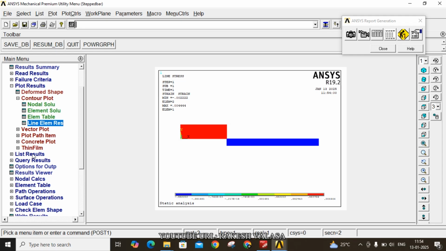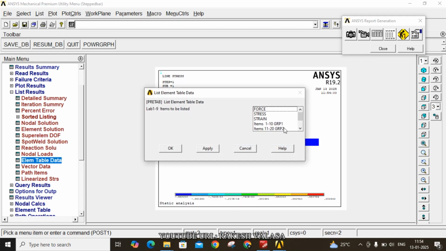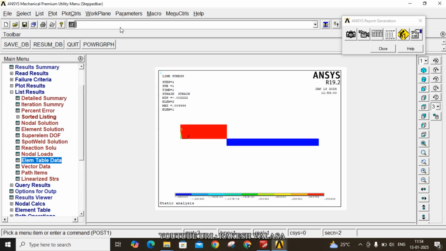Now next move to the list results. Element table data. Now choose these three options: force, stress, strain. Now click on OK. You can write this data in your lab record book: force for element 1, element 2, stress for element 1, element 2, strain for element 1, element 2. Now go to the report generation. Click on HTML report assembler.